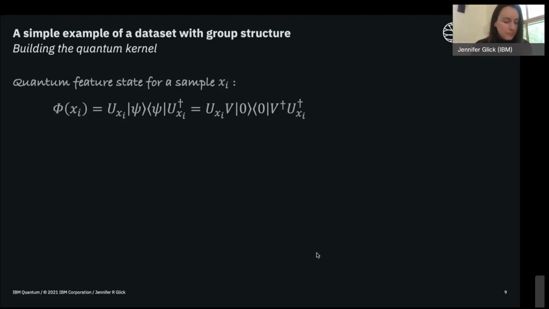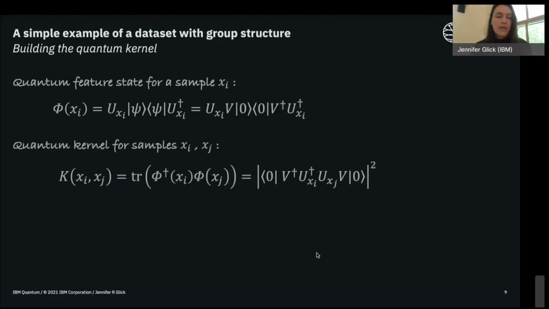And that means that if we want to calculate the kernel matrix, what we do is take this feature state for a sample x sub i, and do the trace inner product with another feature state. If you work out the details, you can show that you can write this as this transition amplitude shown here on the right. If we want to draw the circuit for this kernel entry, it's very straightforward to do looking at this as a transition amplitude.